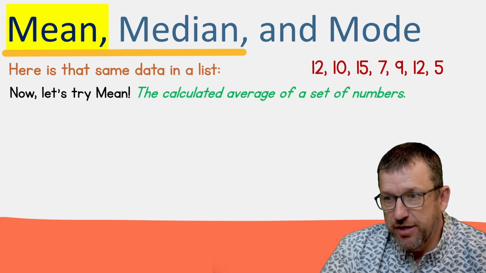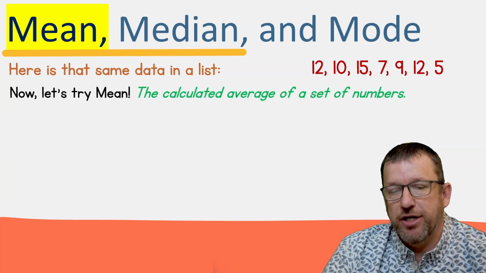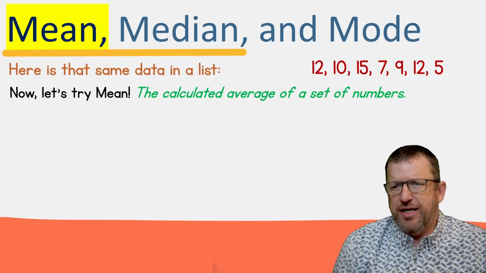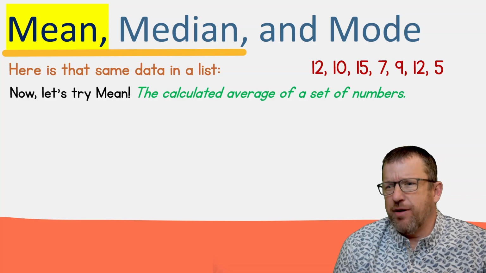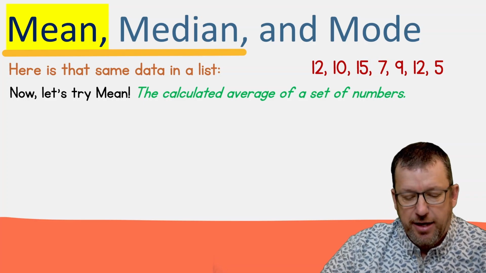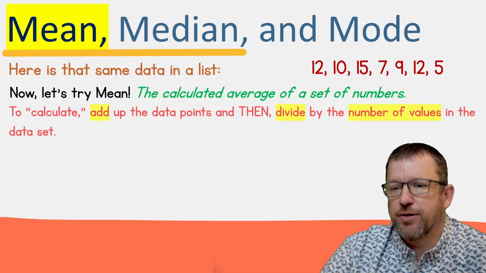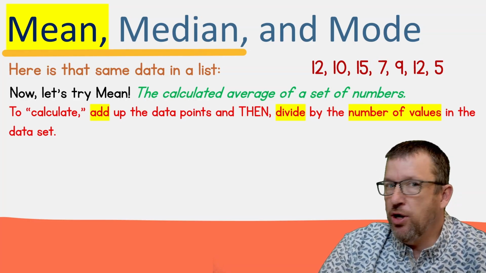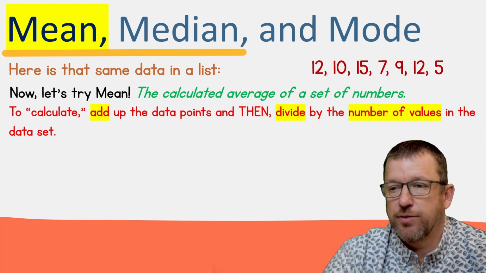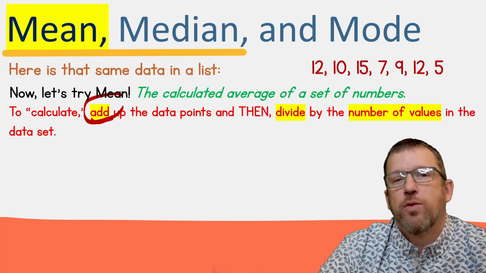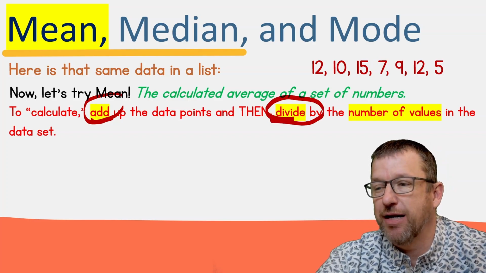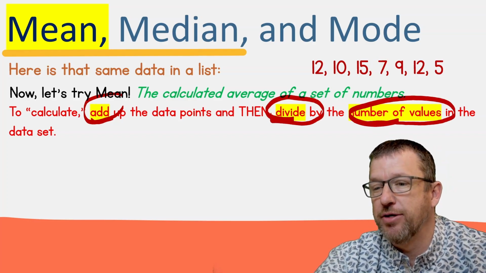So remember, the definition of that was the calculated average of a set of numbers, which means we have a set of numbers and we want to find out what the average is. What is that place that represents all this data and makes it make sense for us? So to calculate the average, we do two things. We add up all the data points, so that's why I have that highlighted right there. And then we divide those data points by the number of values.